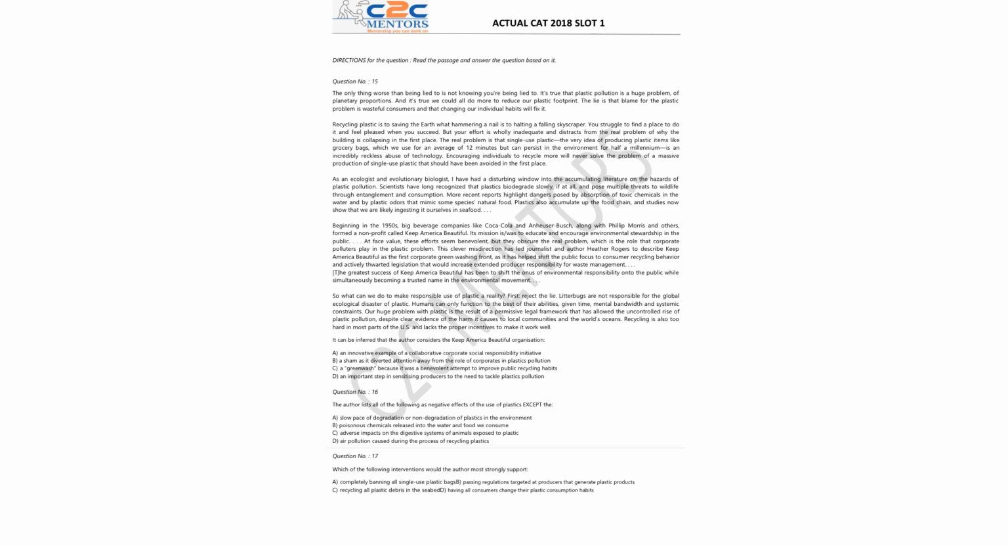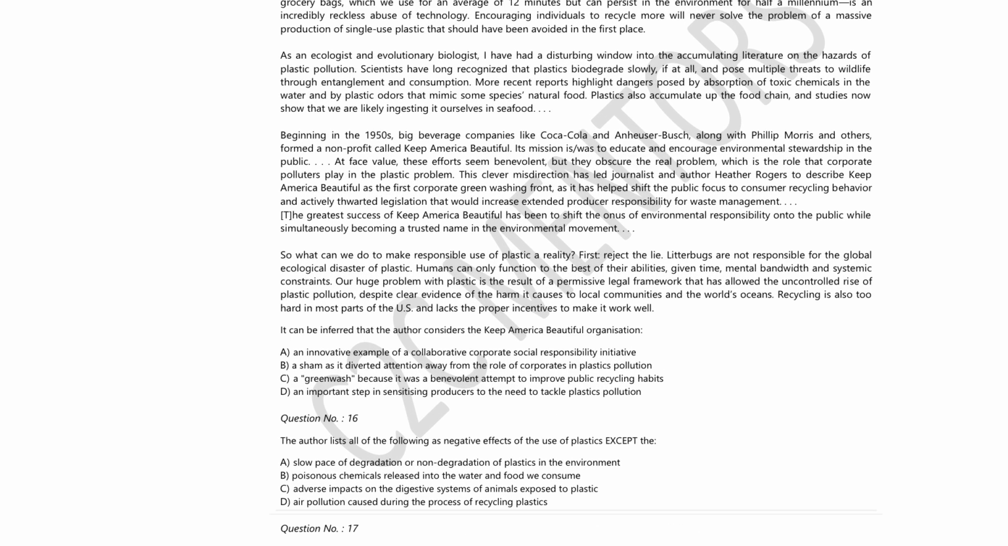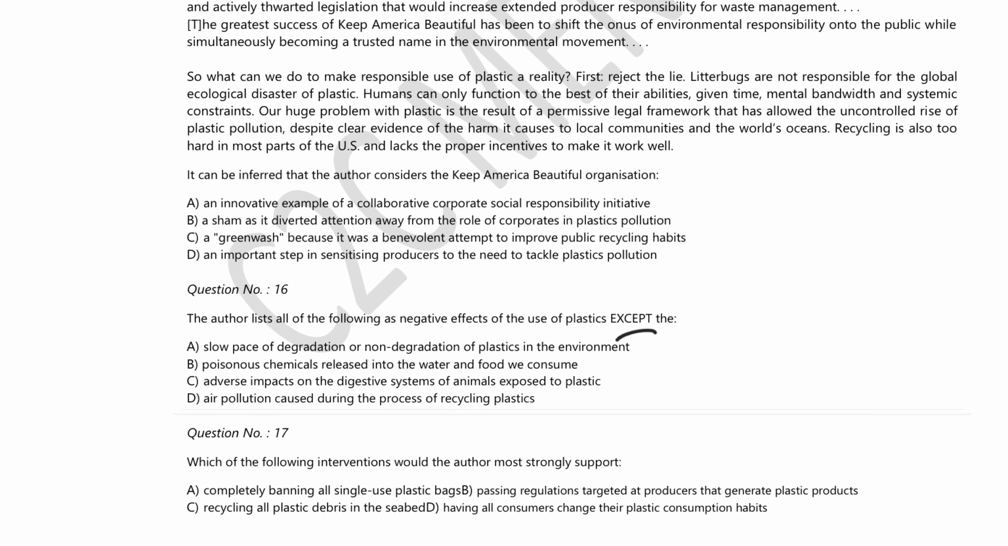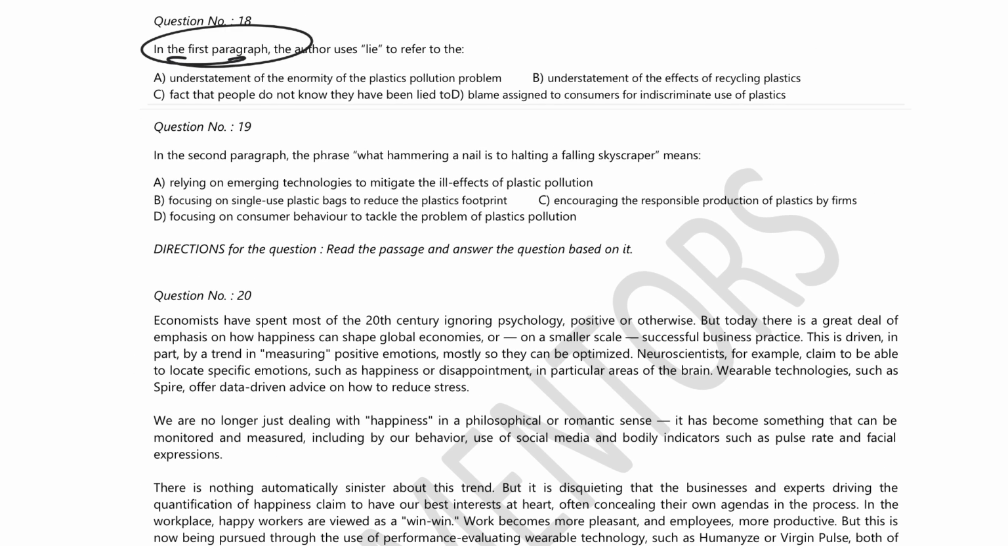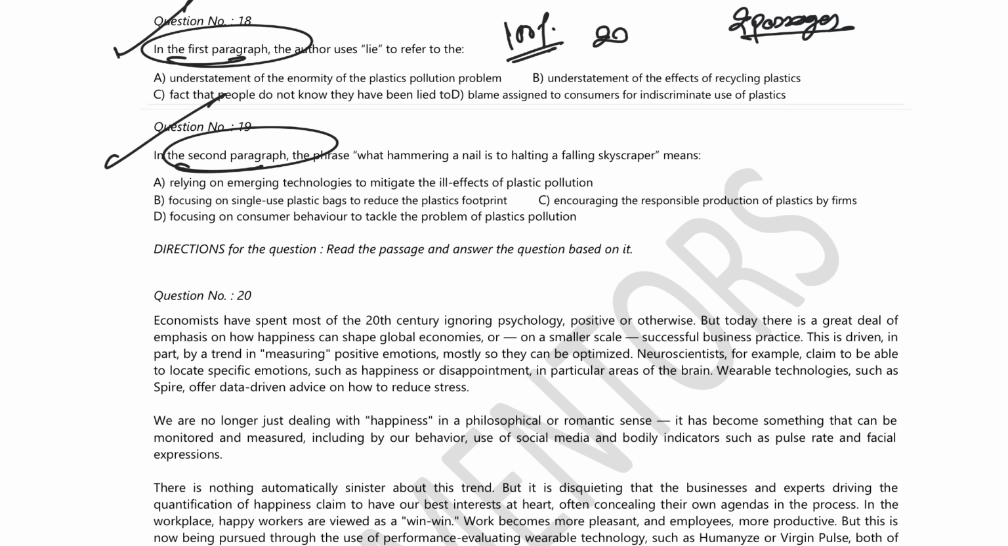Move ahead. What do we have here? The author lists all the negative impacts. That's out; again, it's an except question. Which of the following interventions would the author most strongly support? Again, not fact based. Let's move ahead. First paragraph, fact based. Second paragraph, fact based. You can trust me, just read these two paragraphs from this given RC, and question number 18 and question number 19, you are knocking off with 100% accuracy. These two questions can make a lot of difference in your overall score, right?